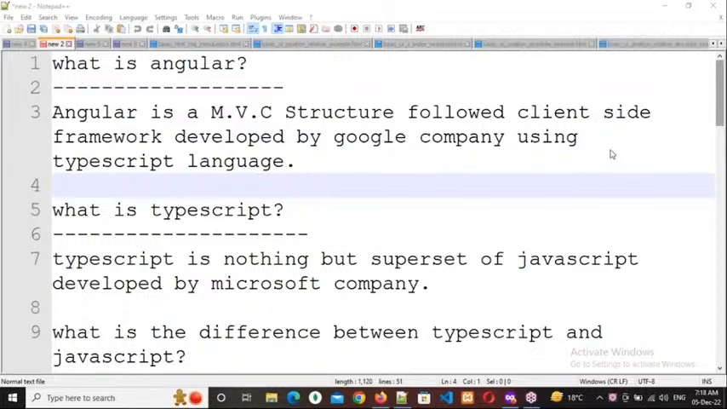Angular is an MVC structure followed client-side framework developed by Google company. So the question I asked is, what is the difference between client-side technologies and server-side technologies?